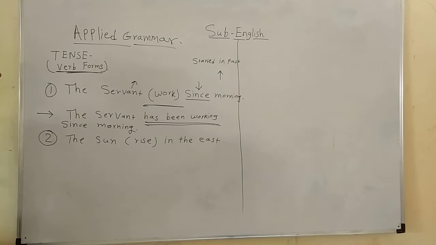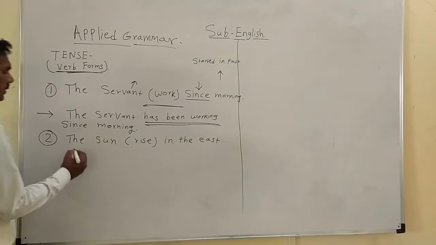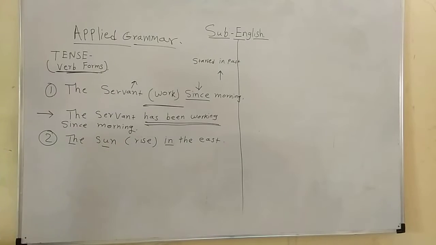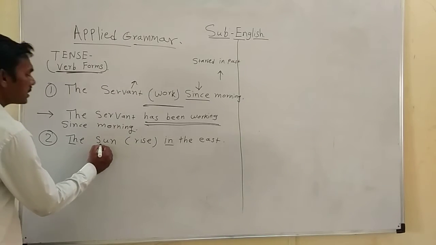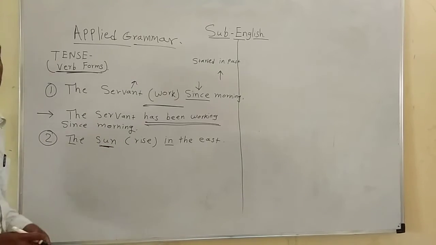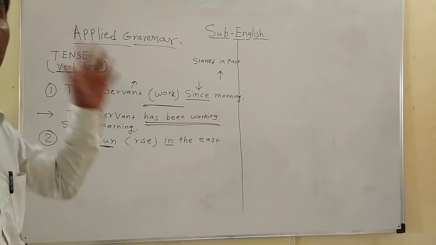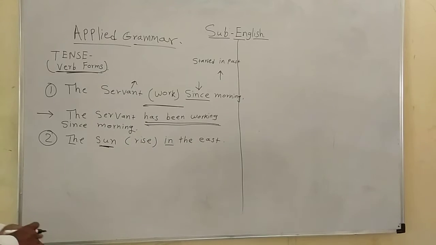What will be the correct answer? Here it is a universal truth statement. The sun rises in the east is the correct answer.